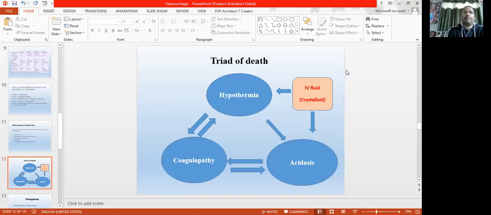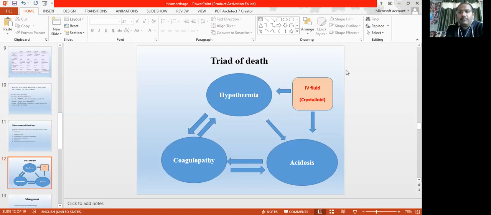Sometimes it happens that during the process of resuscitation, the fluid given to the patient is not warmed enough and is given in cold conditions. Usually the fluids are kept in the refrigerator, right? So before giving fluid to the person during resuscitation, you must keep it warm.